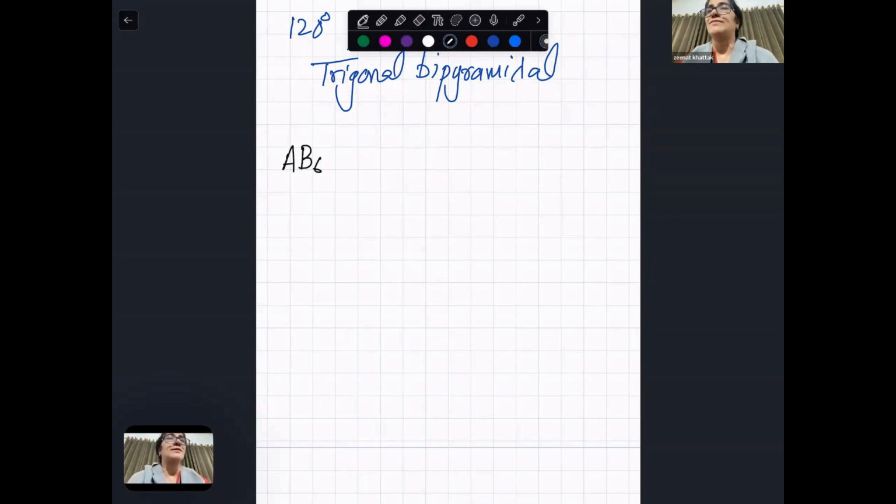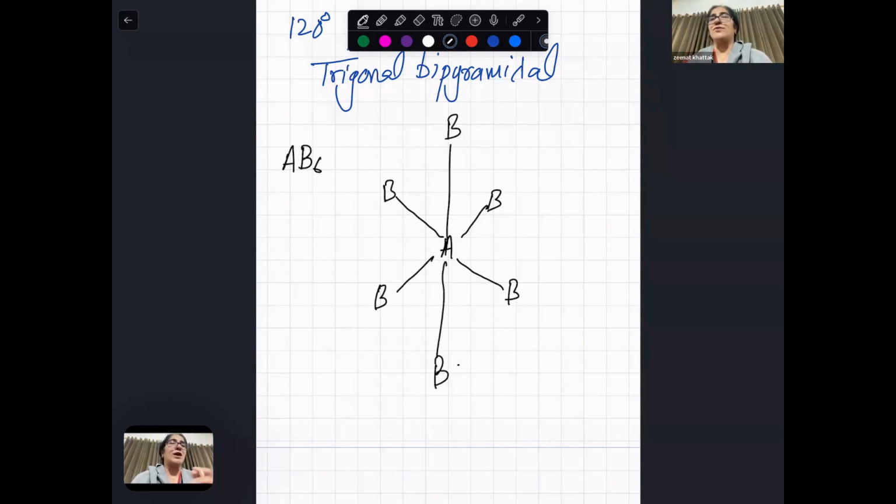It's A, and B, B, B, B, one B up, one B down. They're all 90 degrees. If I close this, one side, the back side, this side, and this side, 4 up, 4 down, octahedron.